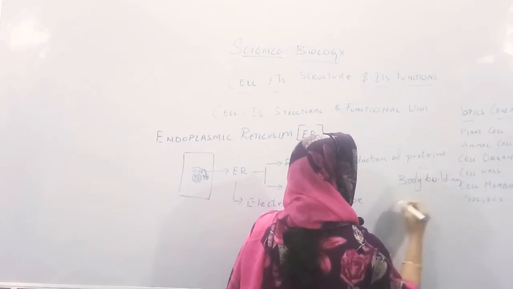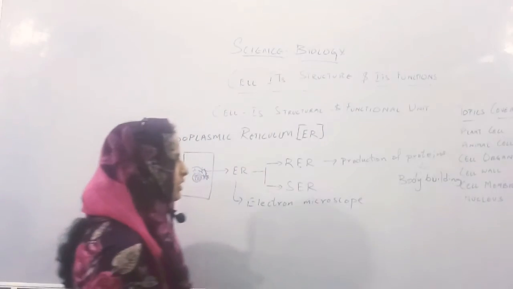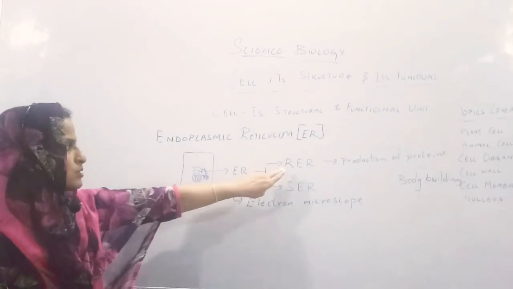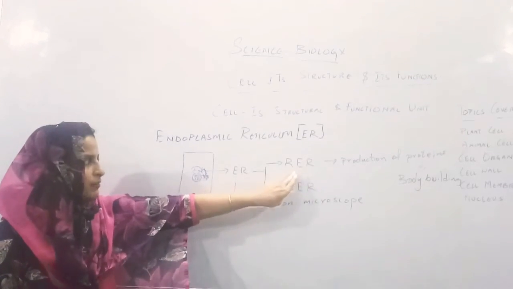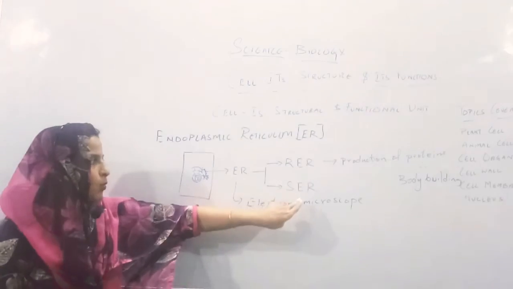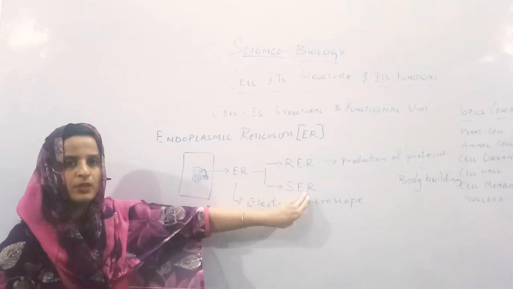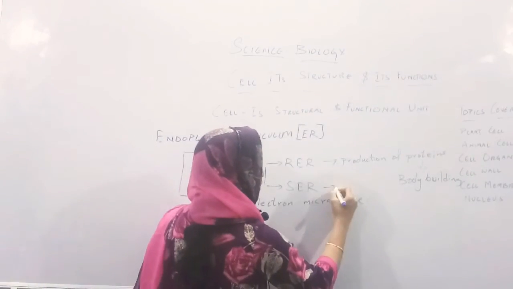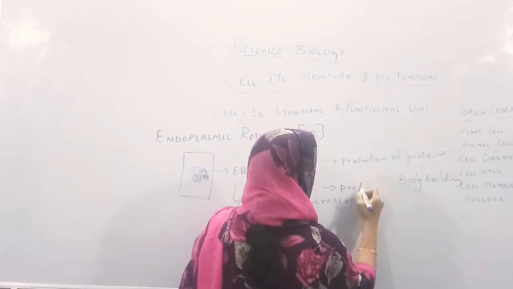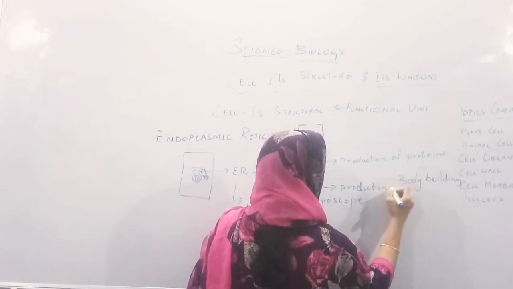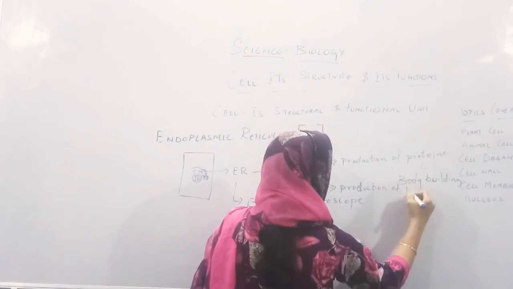They are helpful in the body building mechanism. The proteins are produced by the rough endoplasmic reticulum. What is smooth endoplasmic reticulum? They are helpful in the production of lipids.